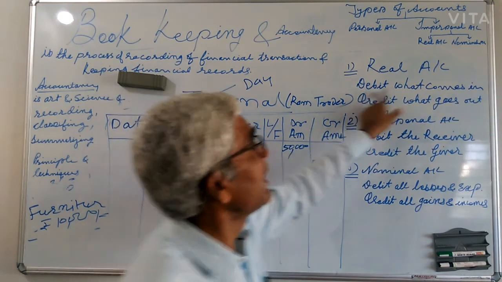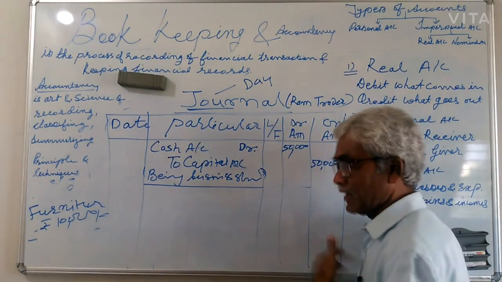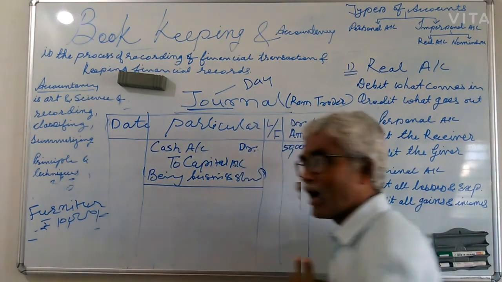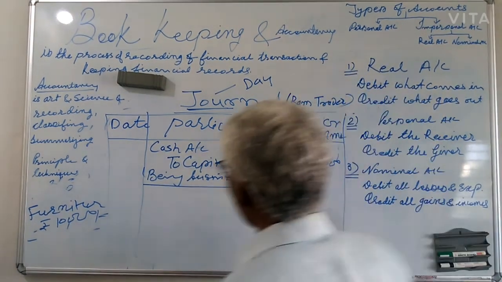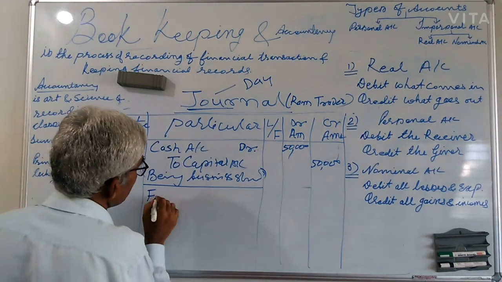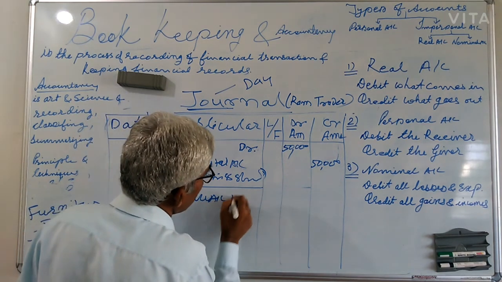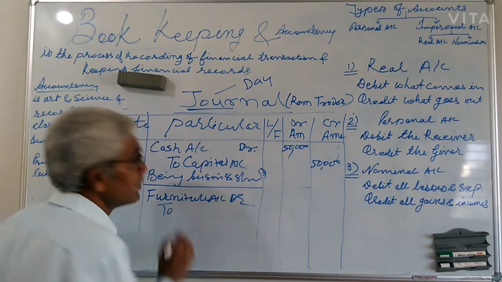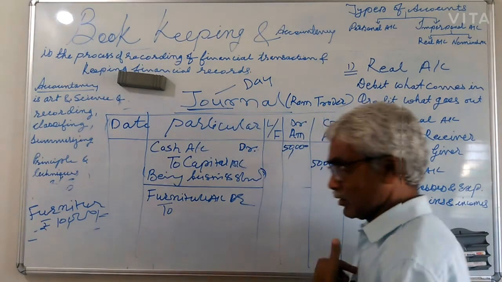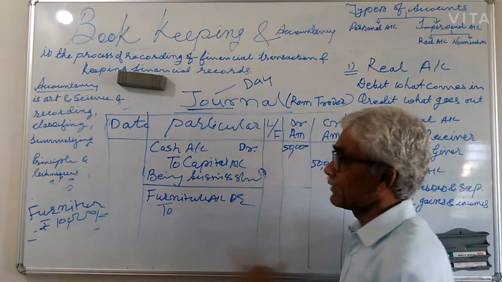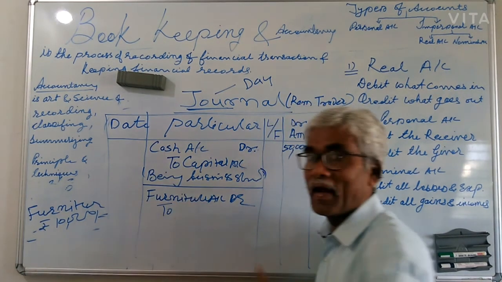What is the rule? Debit what comes in. Raise a question. What comes in to your business? Furniture comes in to my business. So debit what comes in: furniture account debited to what goes out from my business.